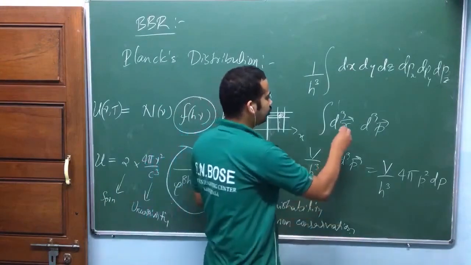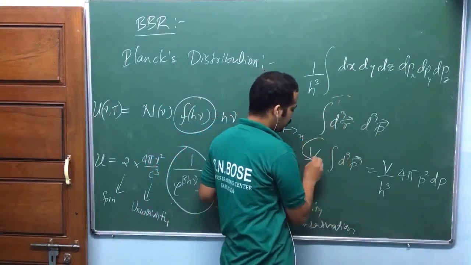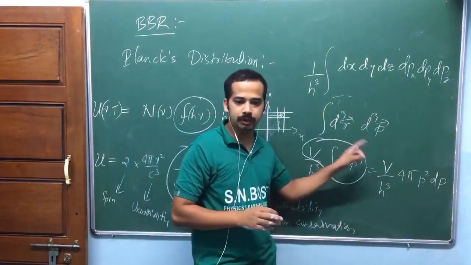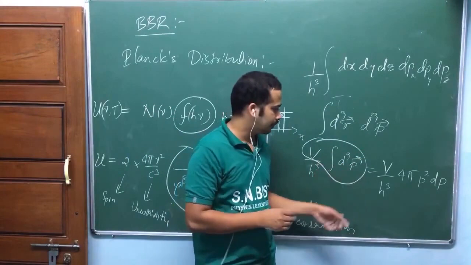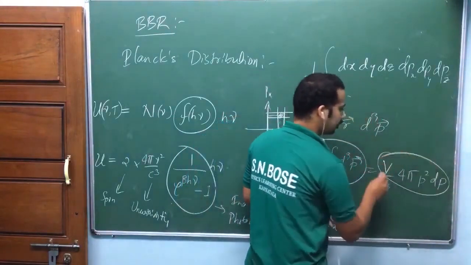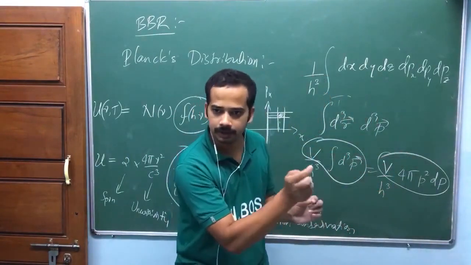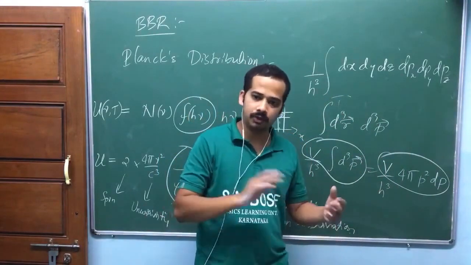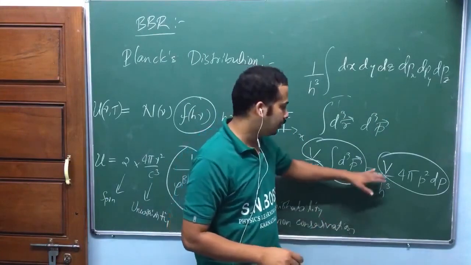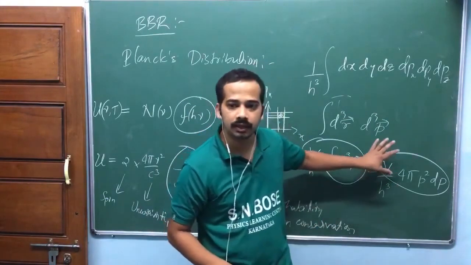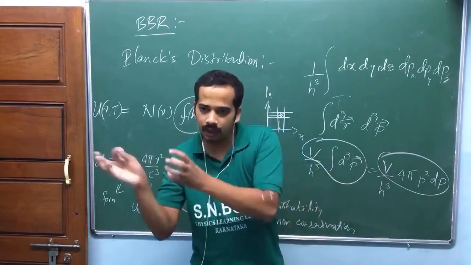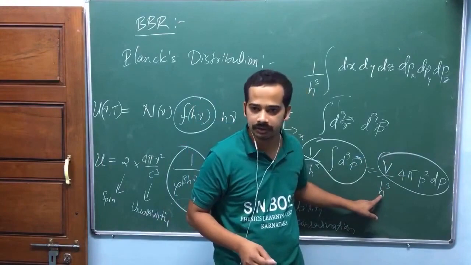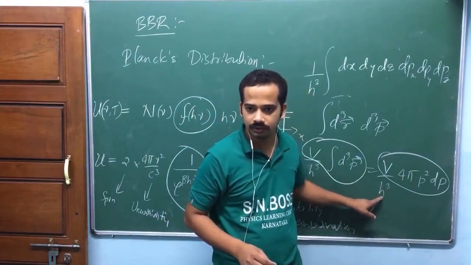What is this one? This whole thing is the phase space volume corresponding to the momentum of the photon p to p plus dp. For a small range of momentum of the photon, there will be some phase space corresponding to that, an abstract space. Now if you divide by h cube, you are dividing that phase space into volumes of h cube and counting how many cells there are. That is the role of this h cube.